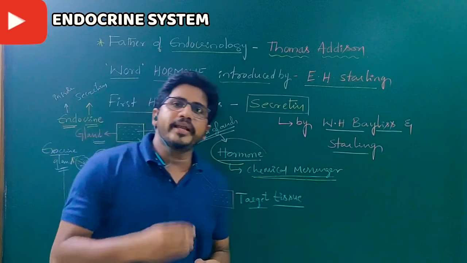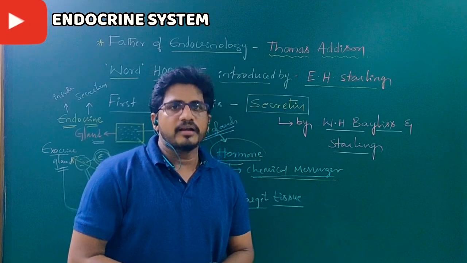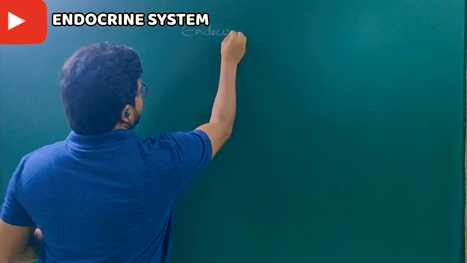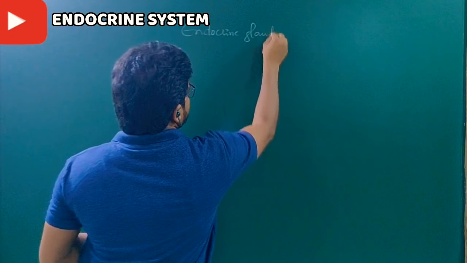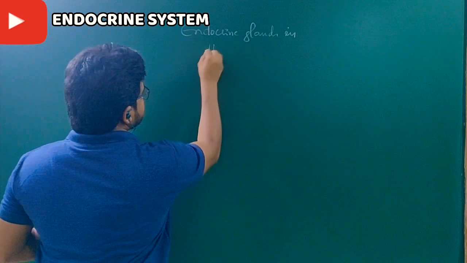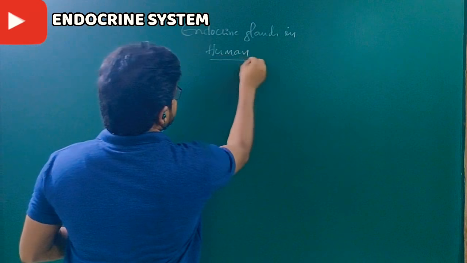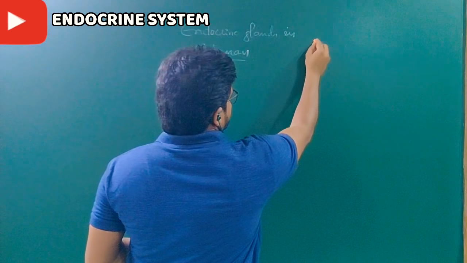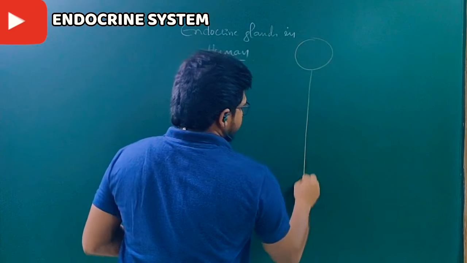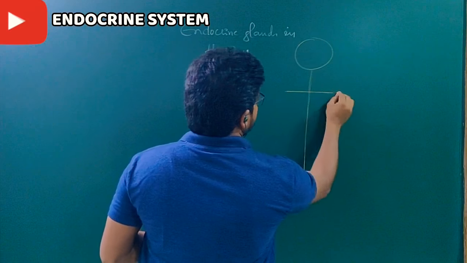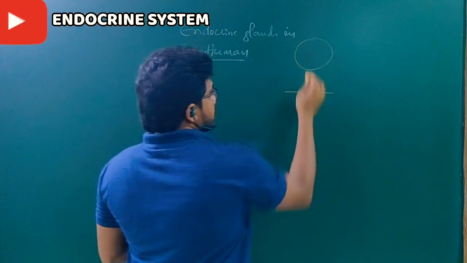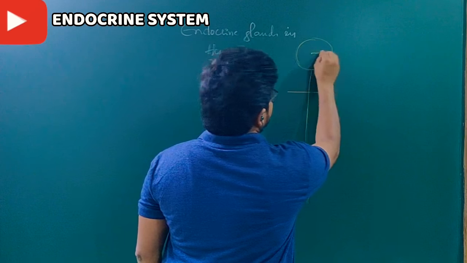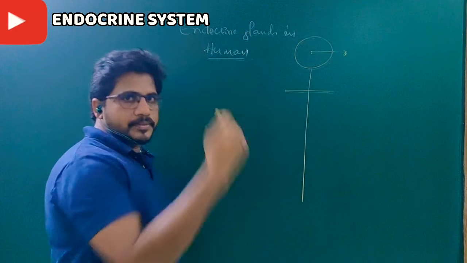Let us see how many ductless glands are there in our body. Endocrine glands in humans. Take an imaginary picture from top to bottom. In the nervous system, there are some glands associated with it, according to their places from top to bottom.